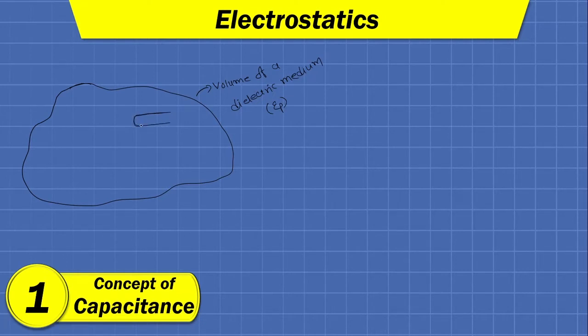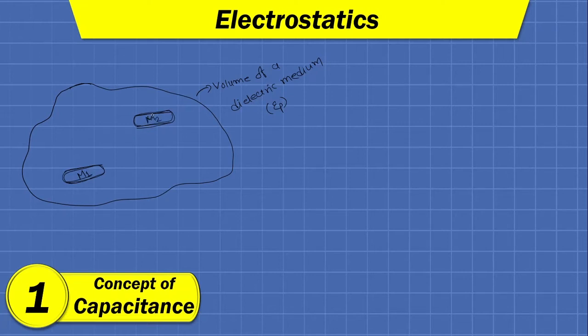Okay, and inside this random dielectric medium, we have two metallic surfaces, or say two conducting volumes at some separation. So as you can see, we have two metallic surfaces with some separation. Let us say this segment is M1 and this segment is M2.